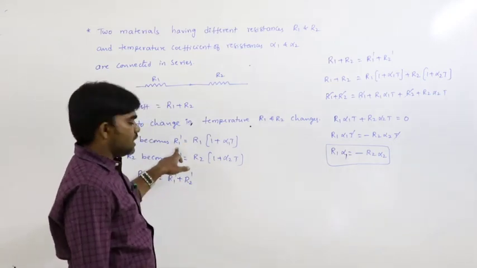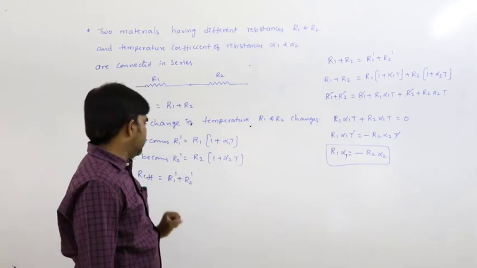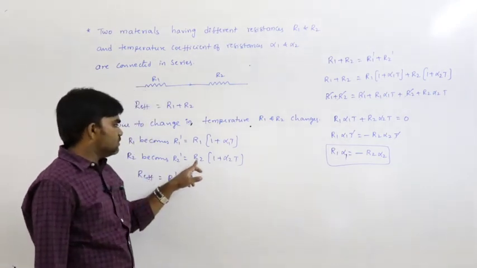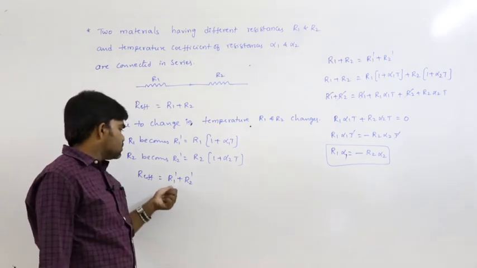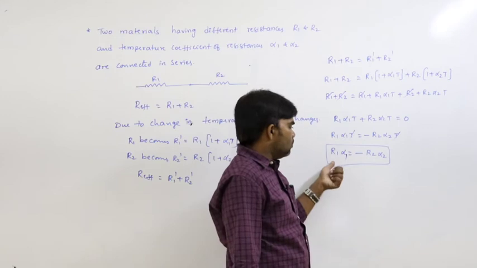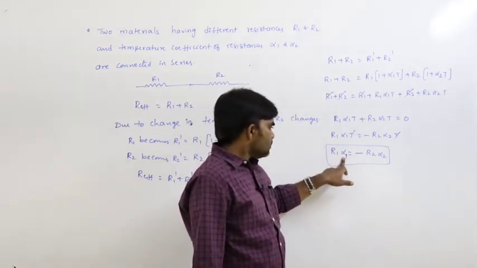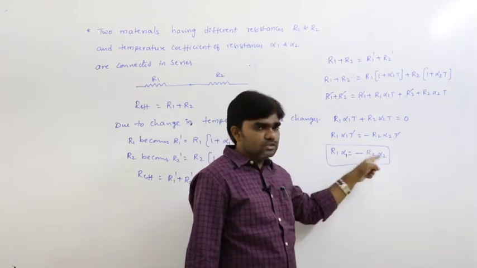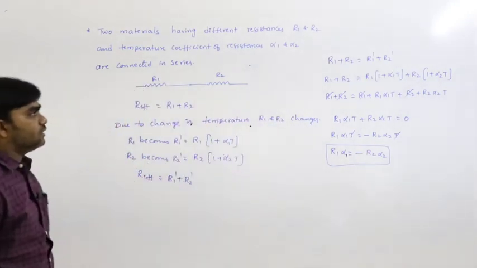Then R1 dash can be written as R1 into 1 plus alpha 1 t, and R2 dash is equal to R2 into 1 plus alpha 2 t. So R effective equals R1 dash plus R2 dash. Based on this, the relation in this situation is R1 alpha 1 is equal to minus R2 alpha 2. This is the situation we got.